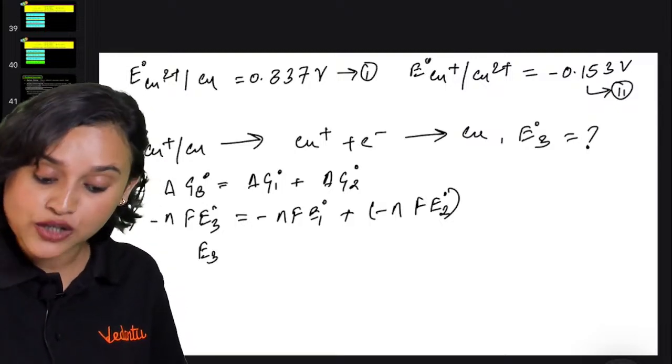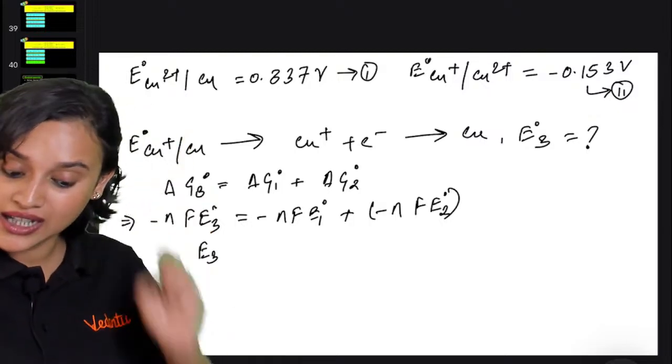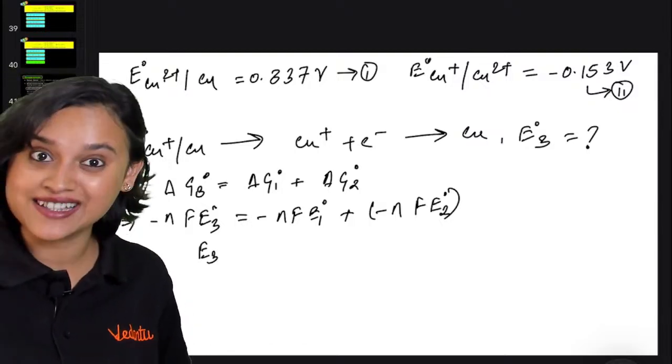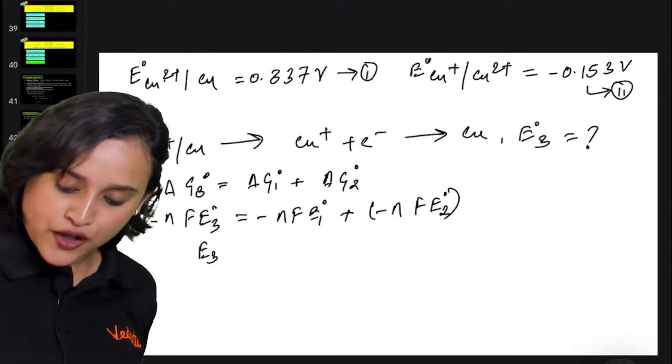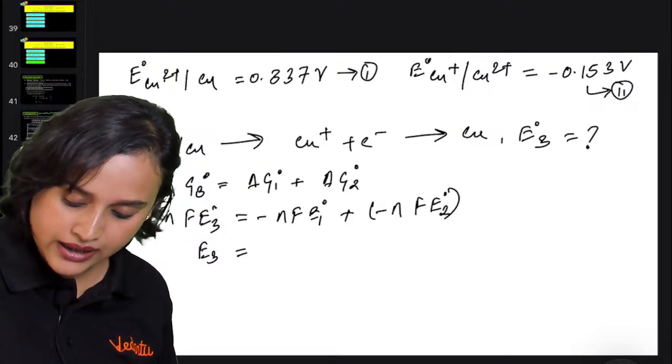See, Cu2+ to Cu, that means 2 electrons here. Cu+ to Cu2+, that means 1 electron here. Cu+ to Cu, that means again 1 electron here. So we cannot cancel all the N. We can only cancel the F, everybody. Okay. So that means that our E3 is going to be minus N.